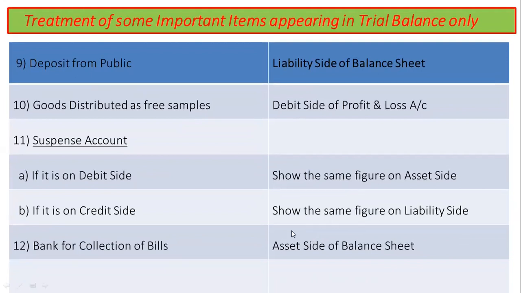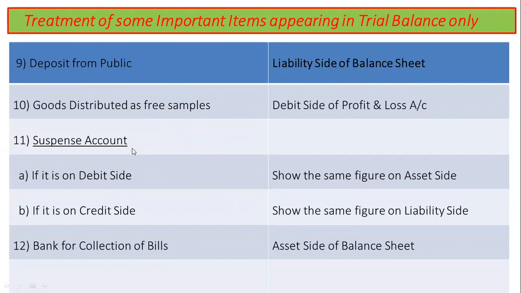Deposit from public would have to be returned in future, so being a burden, it is shown on the liability side of balance sheet. Goods distributed as free samples are losses, so shown on the debit side of profit and loss account.